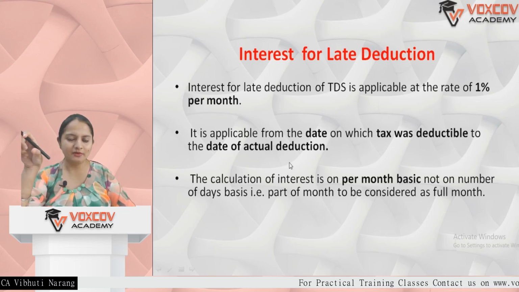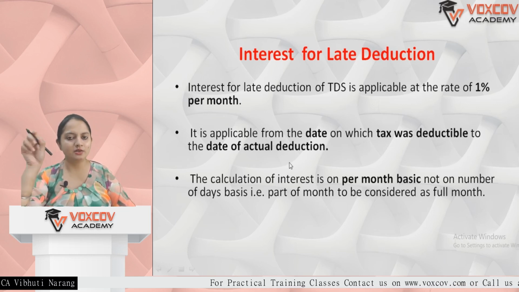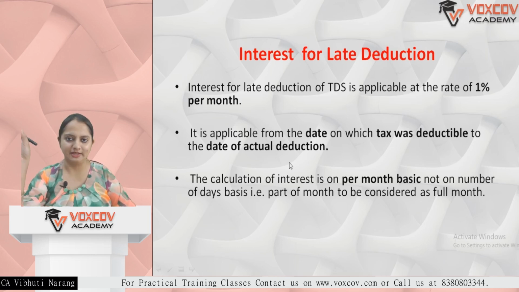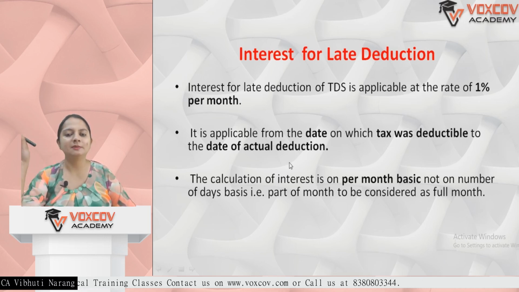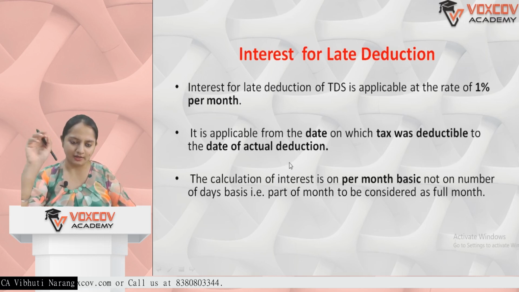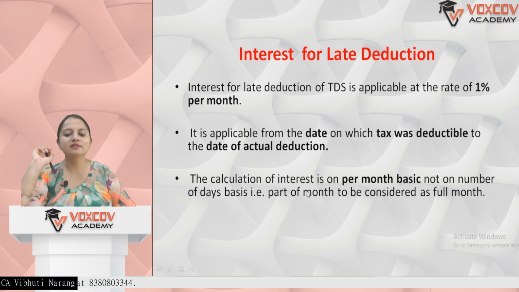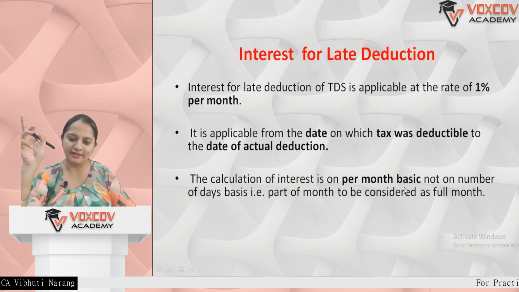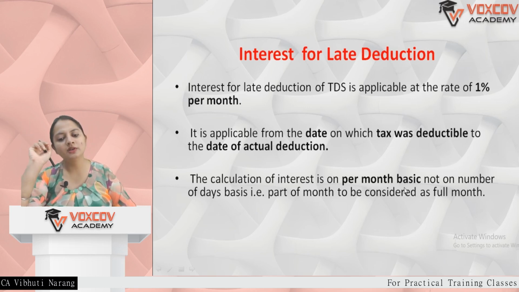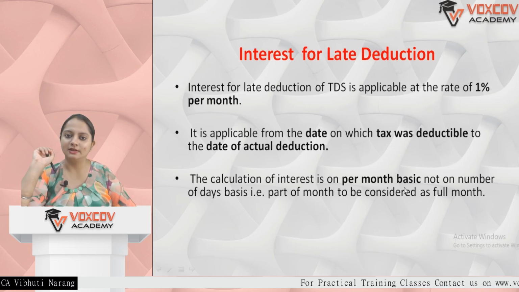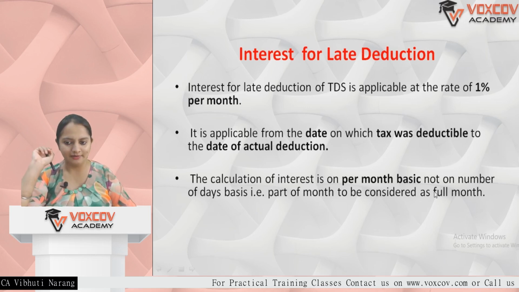So there is a time gap between these two dates. It can be 1 day, 2 days, 1 month, 2 months, whatever the case is. But interest is applicable from the date of liability to deduct to the date of actual deduction. The calculation of interest is on a per month basis, not on the number of days. So part of a month is also to be considered as a full month.